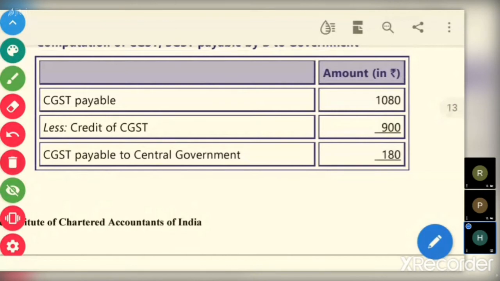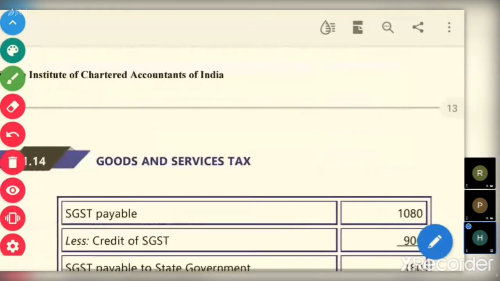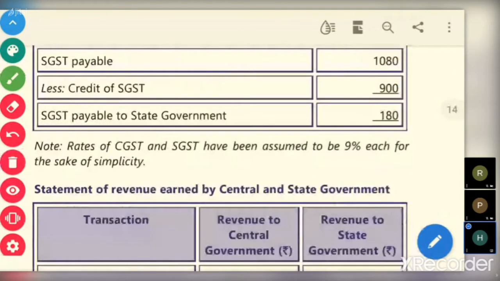Similarly, B is paying SGST 1080, credit he is taking 900, that is on input purchase. So balance 180 SGST will pay to the government, state government.